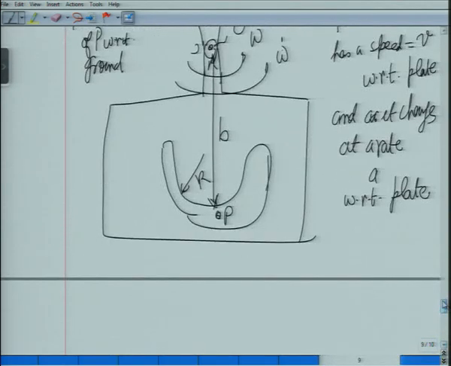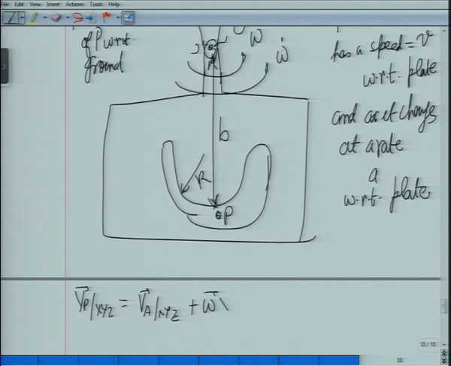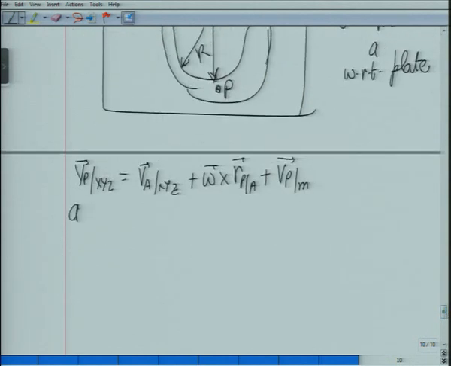So how do I do this? Let me clearly write: this is equal to VA plus omega cross RPA plus velocity of P with respect to m. I'll just quickly write these formulas and then I'll explain how we solve these problems.